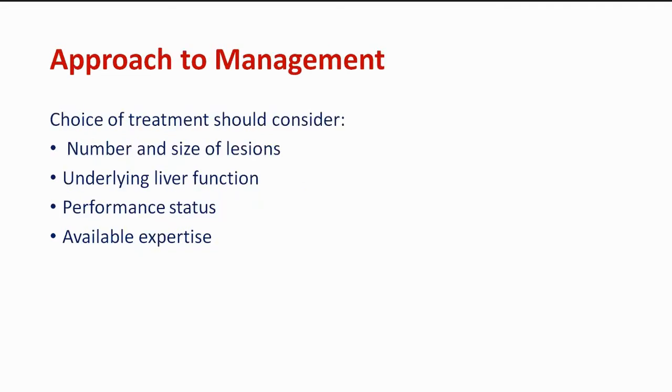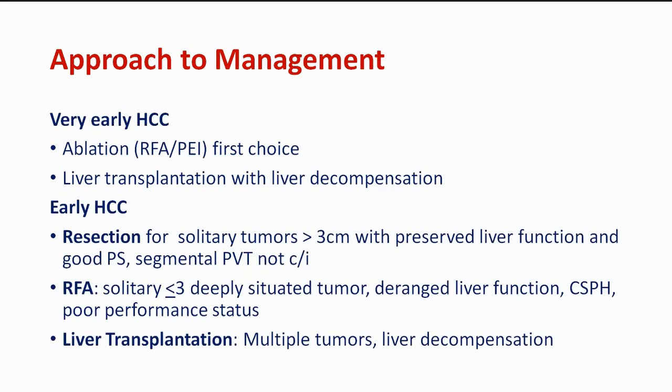Approach to management, again, depends. What is the number and size of the lesions? How is the underlying liver function, performance status, and available expertise? As I explained earlier, we have to assess beforehand the stage of the tumor and the performance status of the patient. Then we have to offer the therapy. So divide into very early, early and intermediate.